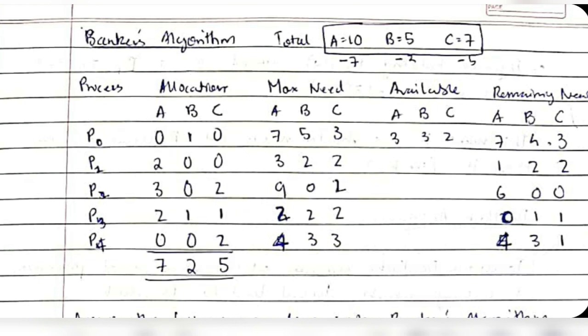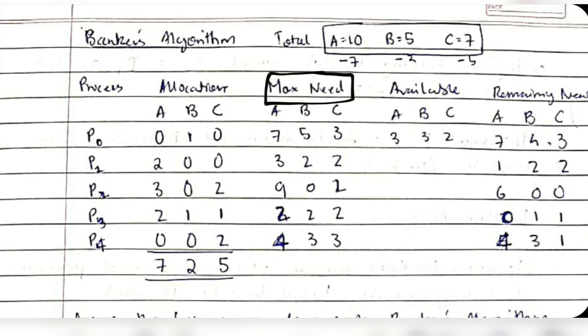Okay, so how many do we have remaining? 7, 2 and 5 are given. So 10 minus 7, 3. This much is remaining, meaning 3 printers are remaining. And 5 minus 2, 3 keyboards are remaining, and 7 minus 5, which is 2 CPUs. So these are the resources which we have available with us now.